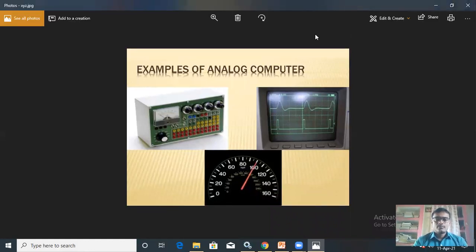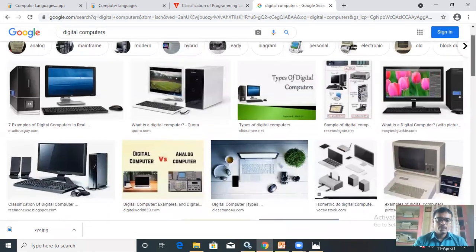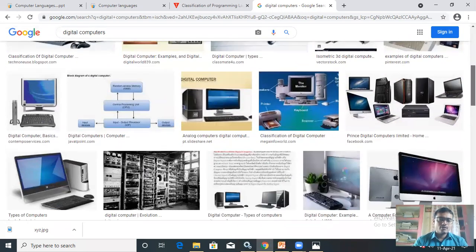Now, coming to digital computers, you know very well these are the examples of digital computers: desktop computers, laptop, mobile, tablet, PDA, these all are digital computers.